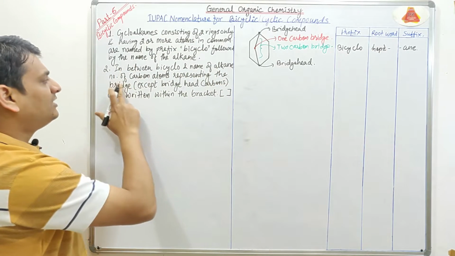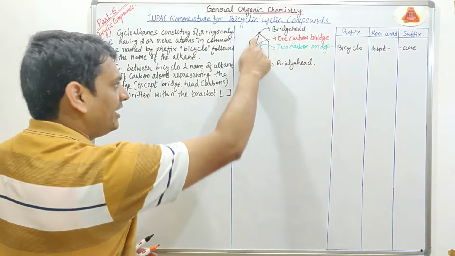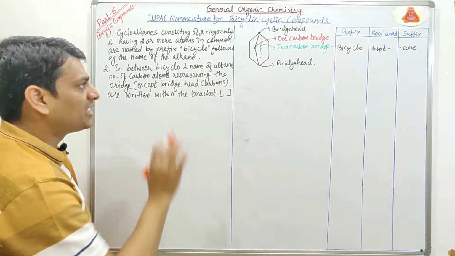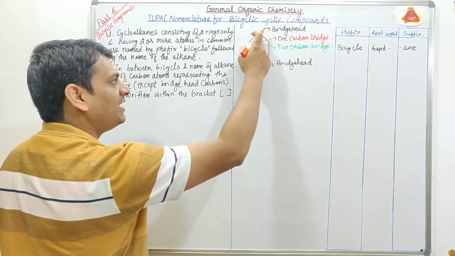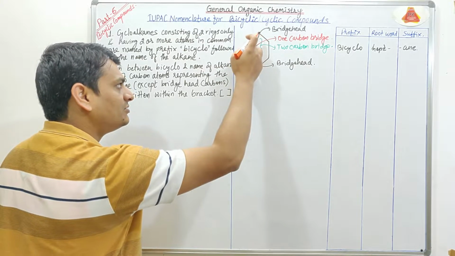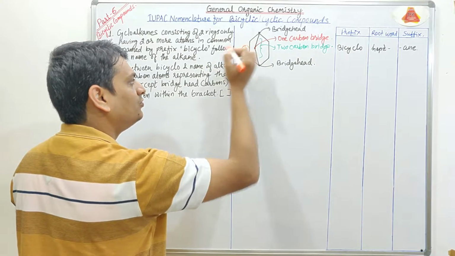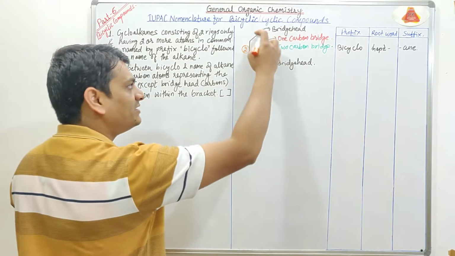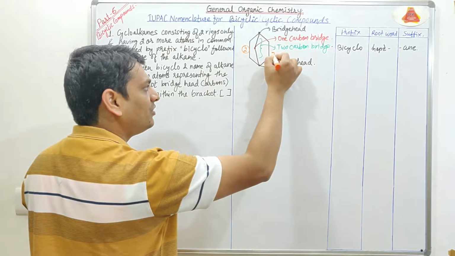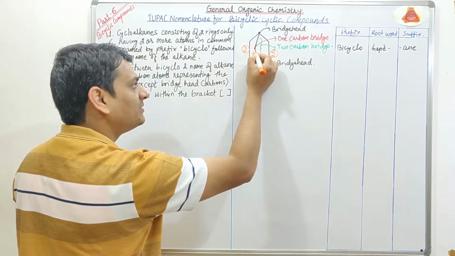Now according to this statement, in between bicyclo and the name of the alkane, which is heptane, we write the number of carbon atoms representing the bridges. Here, 3 types of bridges are present. If we look at this side, from the bridgehead, 1 and 2, so 2 carbon atoms are present. On the right side, 1 and 2, again 2 carbon atoms are present, and in the middle bridge 1 carbon atom is present.